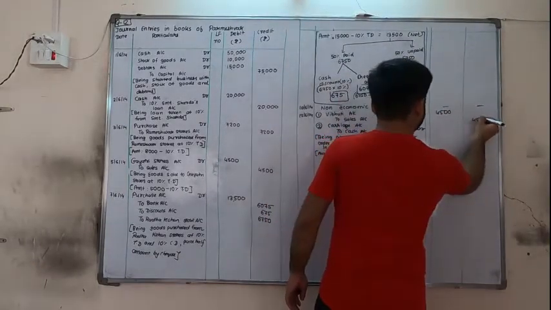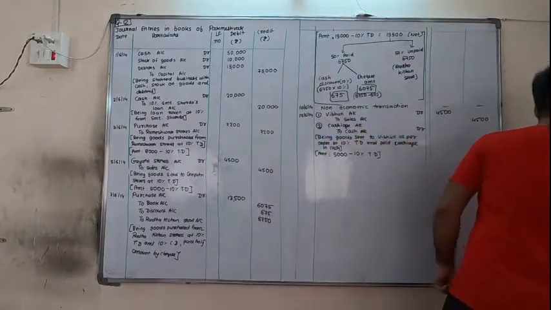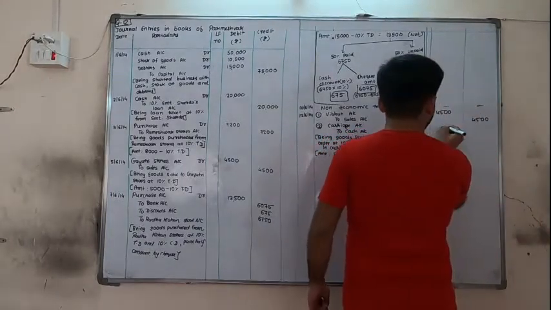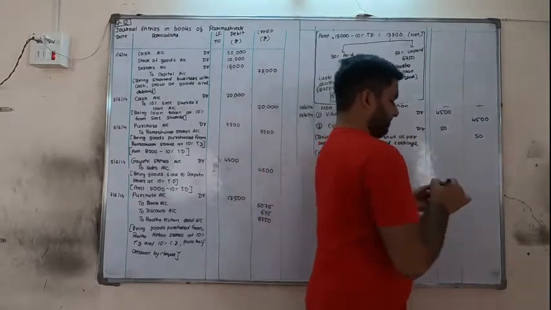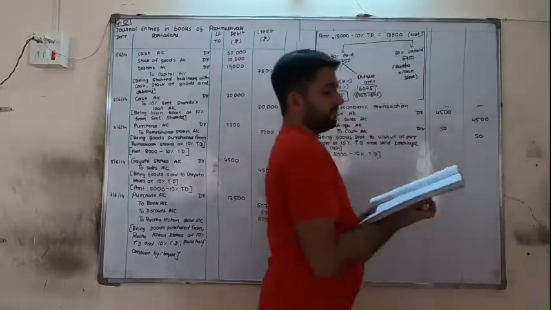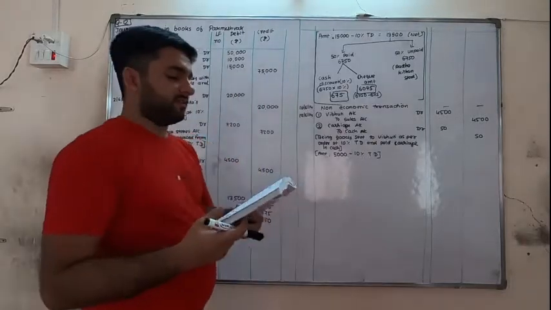4,500, 4,500. And what amount of carriage is paid? 50 rupees. 50 rupees carriage is paid in cash. So carriage 50 rupees, cash also 50 rupees. Okay. So as per the order, we have sent the goods to Vibhuti.